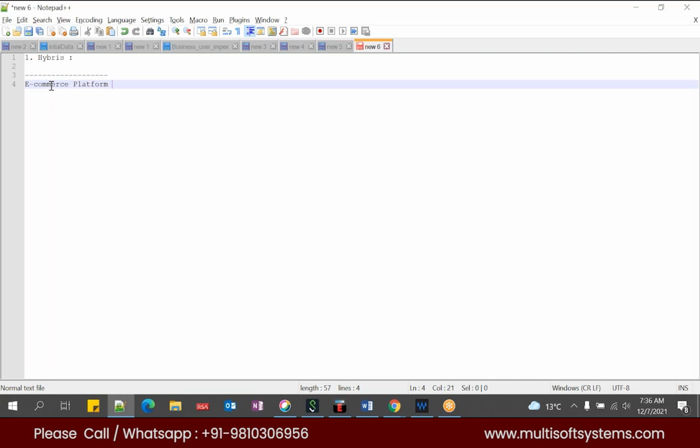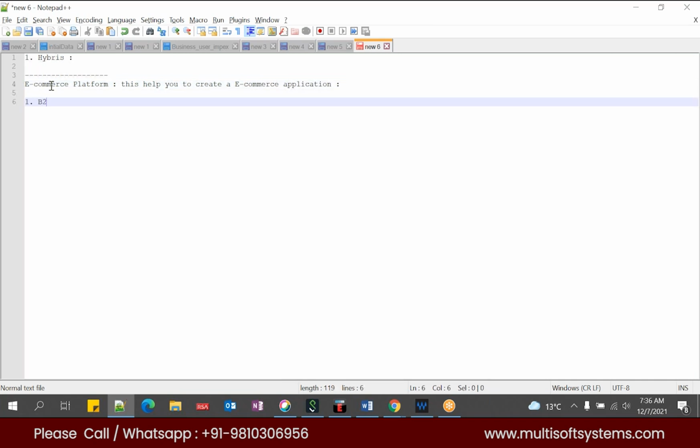So Hybris is an e-commerce platform. This will help you to create an e-commerce application. This application may be a B2B application or B2C. So what type of application do you want? Whether your application is B2B, that is business to business, or B2C, that is business to customer. Based upon your particular mode of business, you can create your e-commerce application using Hybris.